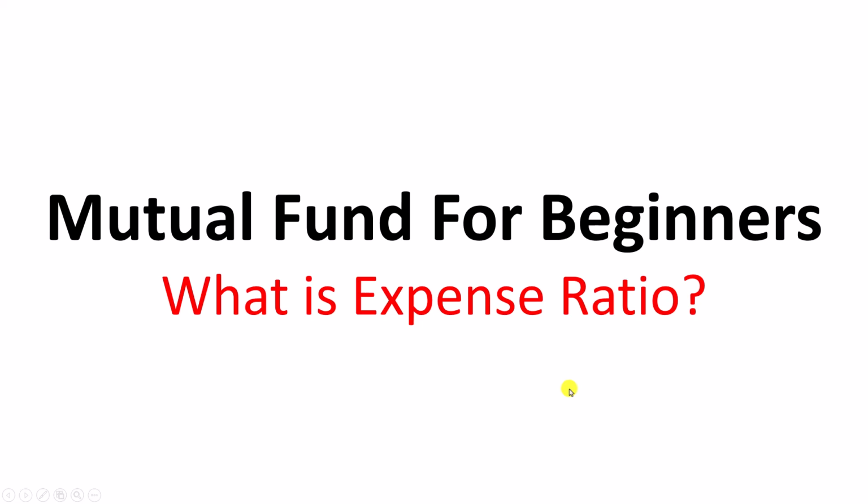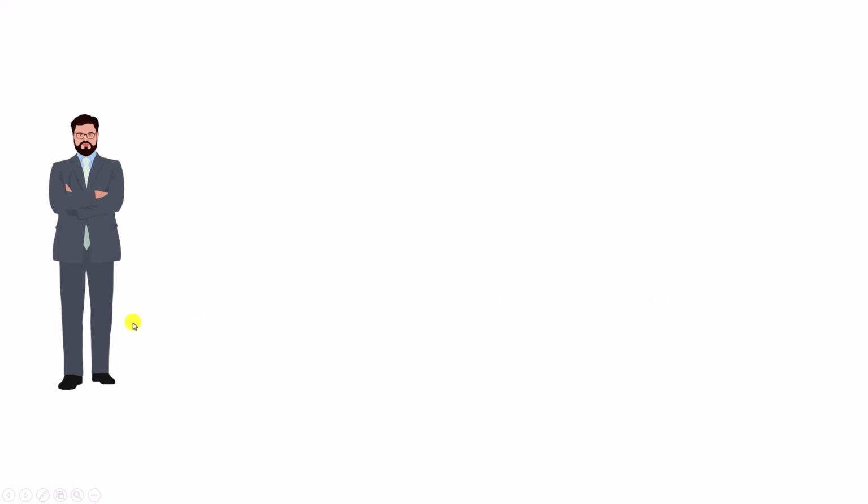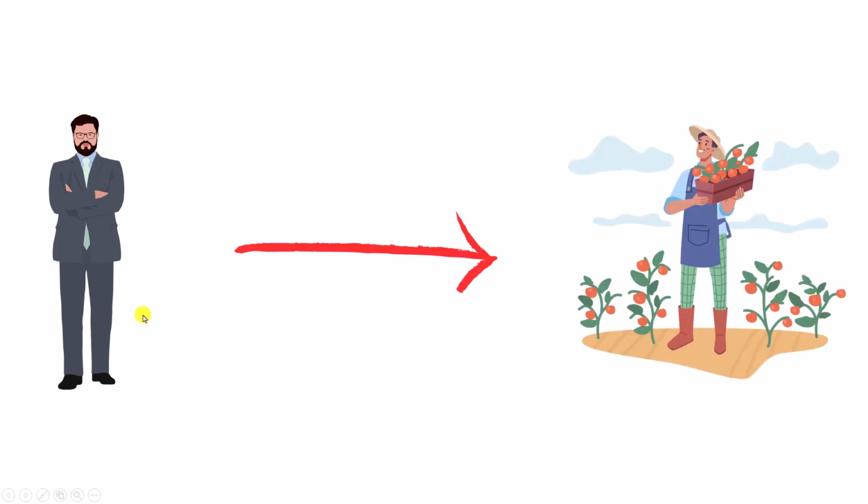Now, to make you understand the difference between regular and direct mutual fund, I will take a simple example. Now, this is you. And you want to buy tomatoes. So, you have two options. One is you can directly go to a farmer and buy tomatoes from him.